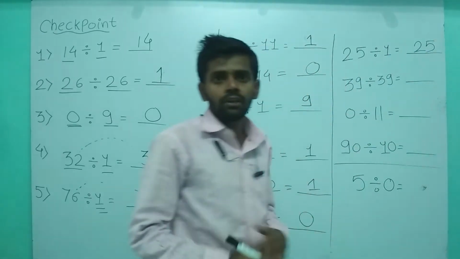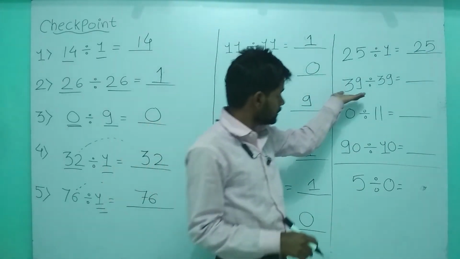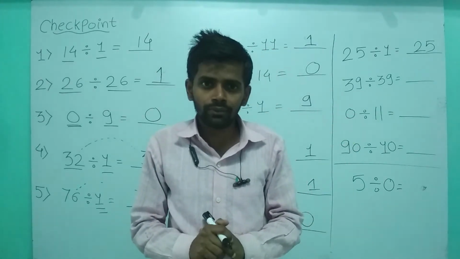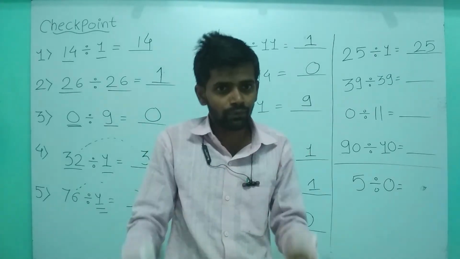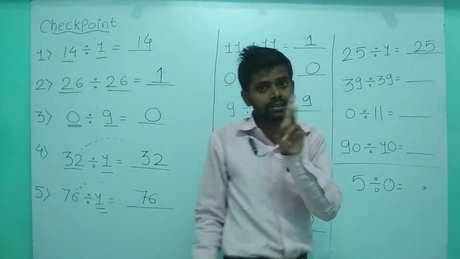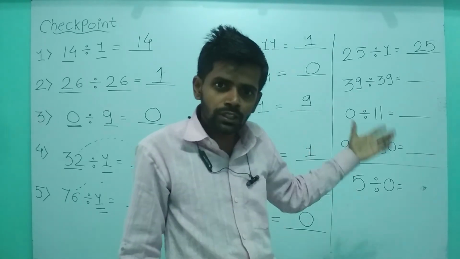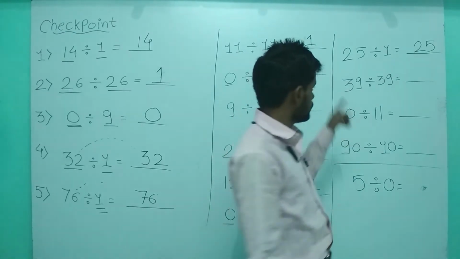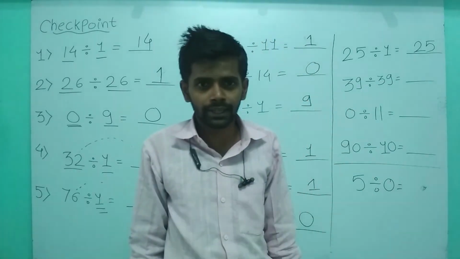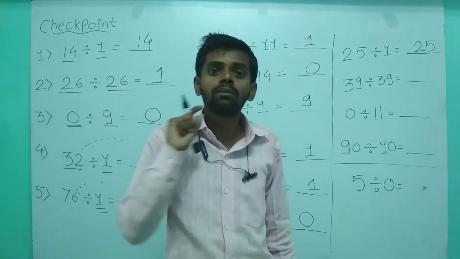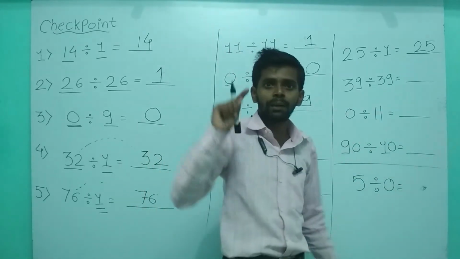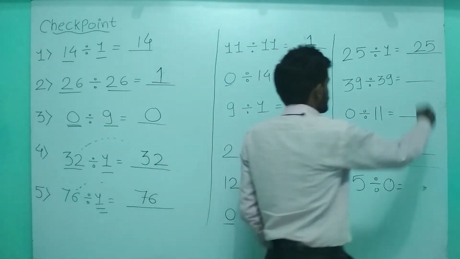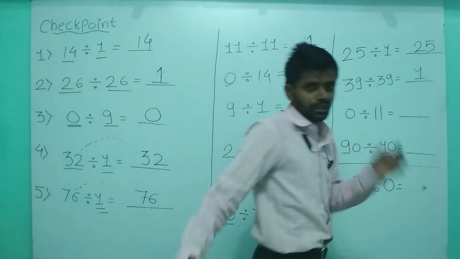Okay, here the dividend and the divisor both are 39. That means we are dividing the number by itself. So if both are same, the quotient is 1. And the quotient means the result of division. If you are dividing 39 by 39, we have to speak the table of 39 up to 39. 39 ones are 39. So it will come the first time.